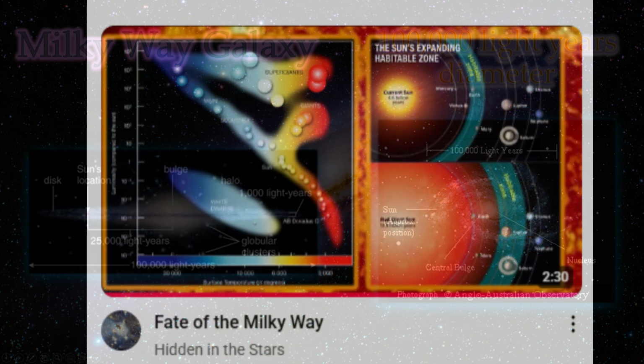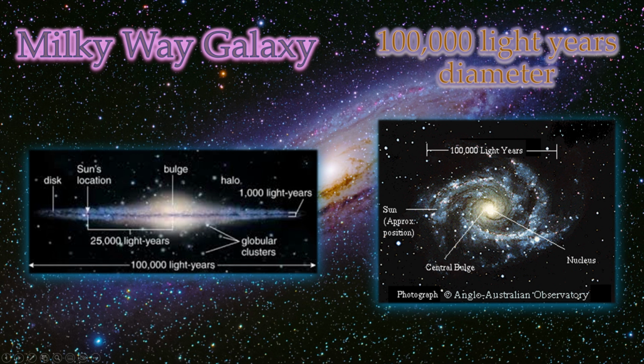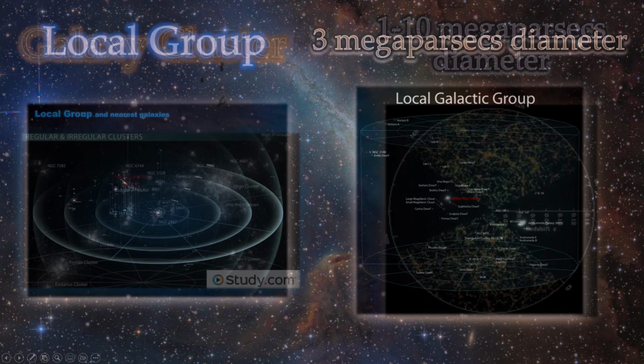We've mentioned before in our Fate of the Milky Way galaxy video that the Milky Way is approximately 100,000 light years in diameter. The Milky Way galaxy is considered average size. You may have heard a reference to our local group. That just means the Milky Way galaxy, along with over 50 other galaxies, including our neighboring Andromeda galaxy. The diameter of the local group is roughly 3 megaparsecs. A megaparsec is equivalent to 3,262,000 light years.